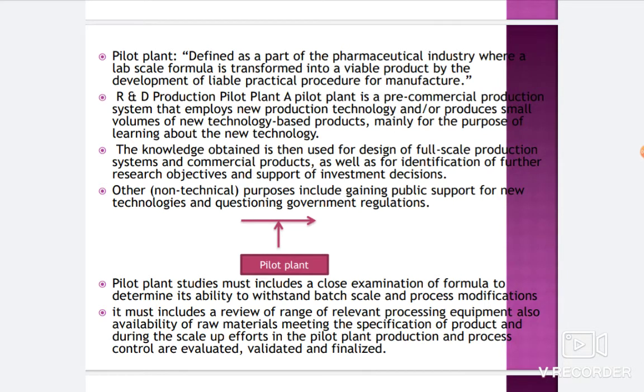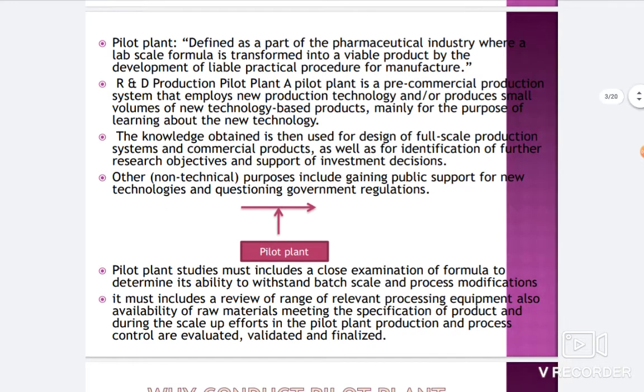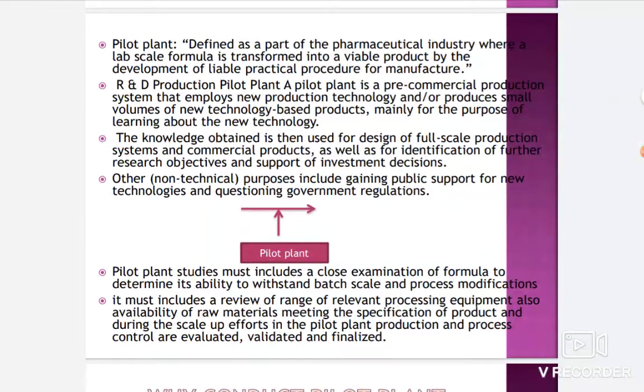Obviously, when we are making some kind of emulsion in the lab, we take a mortar and pestle, and with that we make a particular emulsion. But in the case of industry, there is no need of a mortar and pestle. We need some much better equipment by which we can make a good quality of emulsion. And it must include a review of the range of relevant processing equipment also.